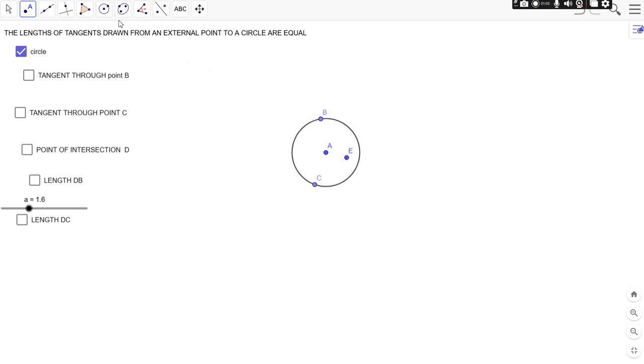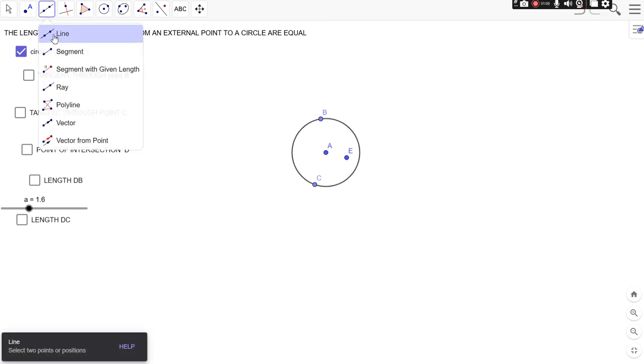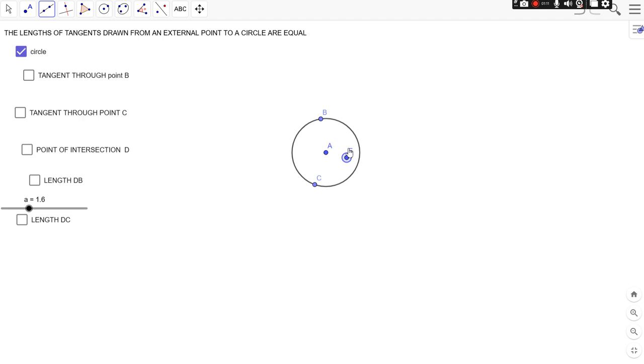Can you draw a tangent to the circle through this point? Let's draw a line through point E. So, is it a tangent? The answer is no, because it is intersecting the circle at two different points, say F and G. So what we have talked about the tangent: a tangent is a line which touches a circle at only one point, right?